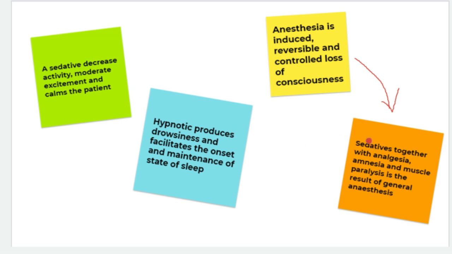It has the features of sedatives, along with analgesia, amnesia and muscle paralysis or muscle relaxation. That is usually seen in general anesthesia, the final stage of sedation. It will give all the properties of a sedative, that is, it will reduce activity, moderate excitement and calm the patient. Along with that, an anesthetic drug will give an analgesic effect, amnesia and muscle paralysis.